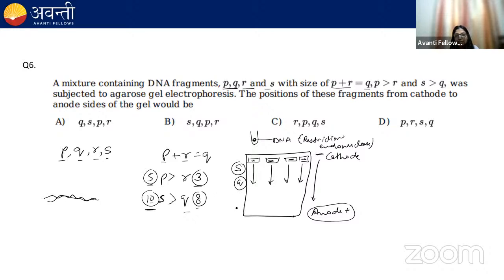Least is R. So R will travel the maximum distance because R has a very small size. The fragments which are smaller in size will cover a larger distance compared to those which are larger. So R will quickly reach the anode. Left is P, so P will obtain a position between Q and R. So the sequence will be S, Q, P, R from cathode to anode. So the correct option will be B. I hope it is clear to everyone now.